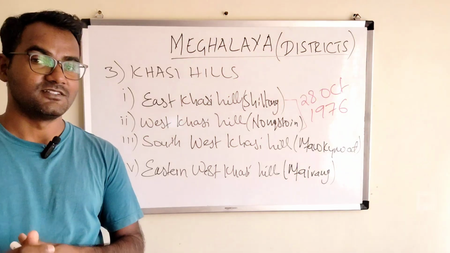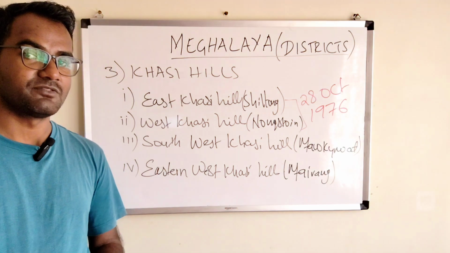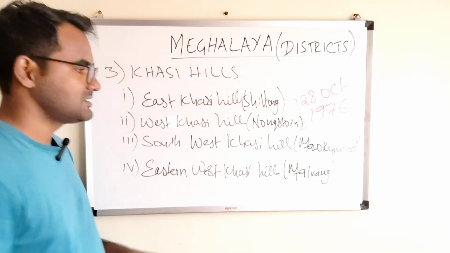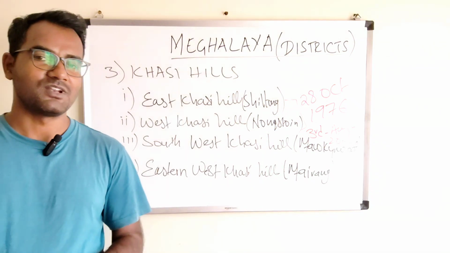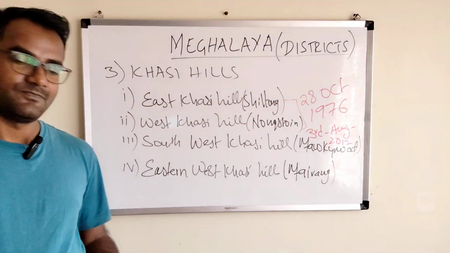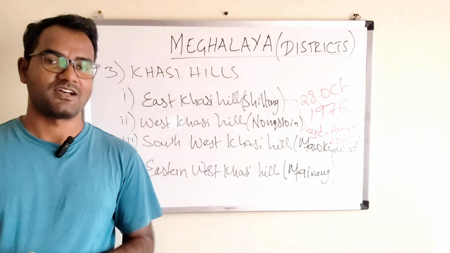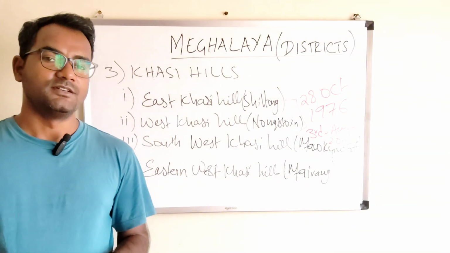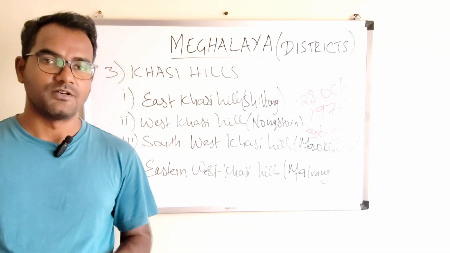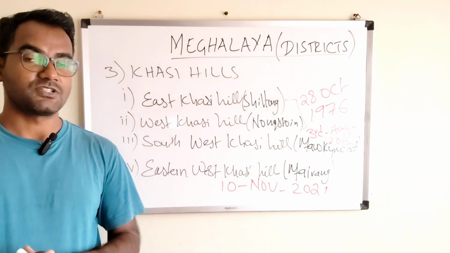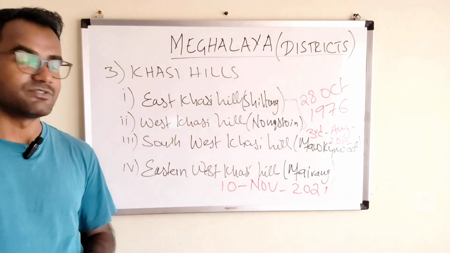So Southwest Khasi Hills is a kind of new district, right? It was formed on the 3rd of August 2012. Now we have the last district, that is the youngest district we say, right? That is the Eastern West Khasi Hills. So Eastern West Khasi Hills was formed on the 10th of November 2021. Youngest district of Meghalaya. You have to remember this, right?